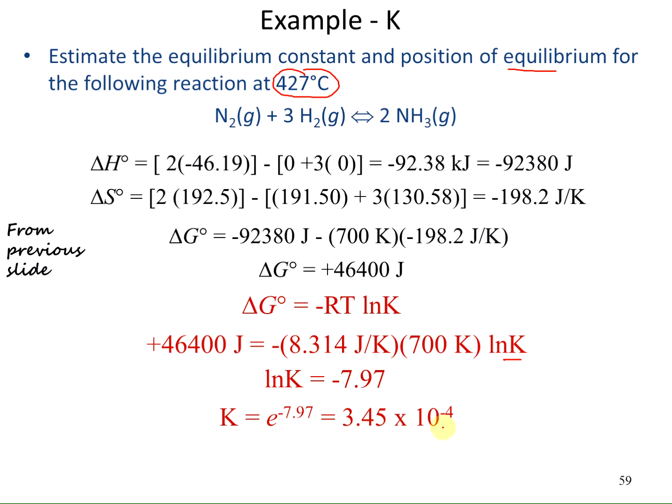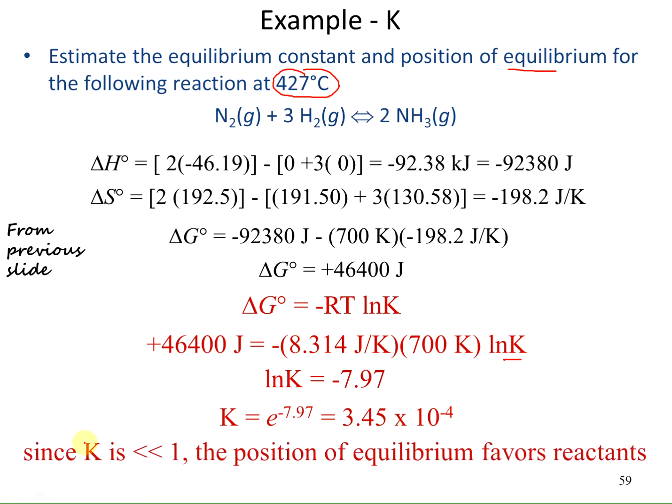So this would be the equilibrium constant that we would predict for a temperature of 427 for the nitrogen and hydrogen combining together to make ammonia. Since the K is less than 1, the position of the equilibrium favors the reactant side.